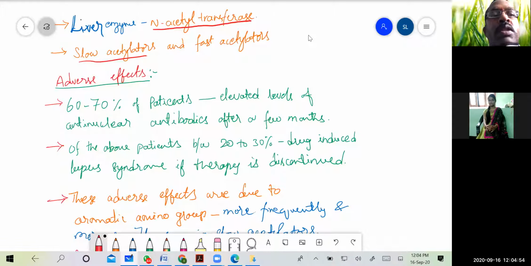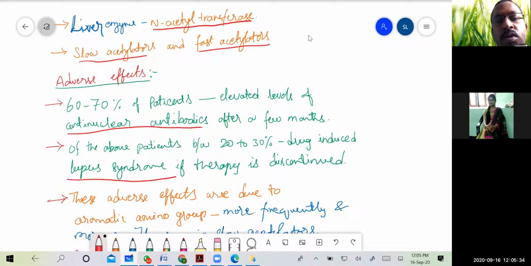And in people with a greater amount of N-acetyl transferase, we call them fast acetylators. These fast or slow acetylators are an important factor for the adverse effects of these antiarrhythmic agents. In 60 to 70% of the patients who are on procainamide, elevated anti-nuclear antibodies are commonly seen, and of these, 20 to 30% have the drug-induced lupus syndrome. This is the syndrome that you all have to remember.